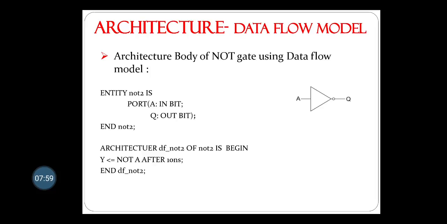Architecture data flow of NOT2 is begin, and here Y is assigned NOT A after 10 nanoseconds, end data flow NOT2. The NOT operation takes place on A, and the value of NOT A will be stored in Y. That should be Q actually.